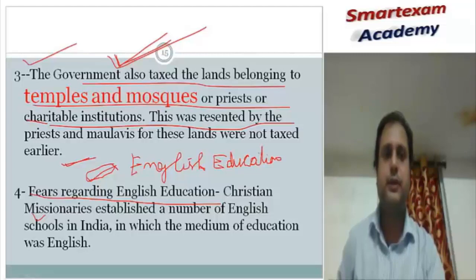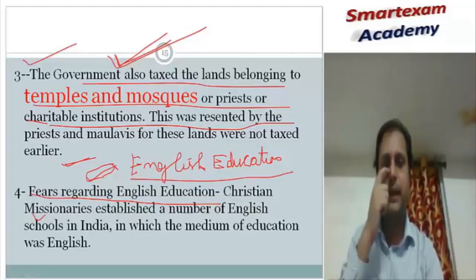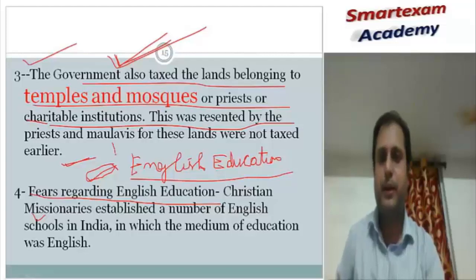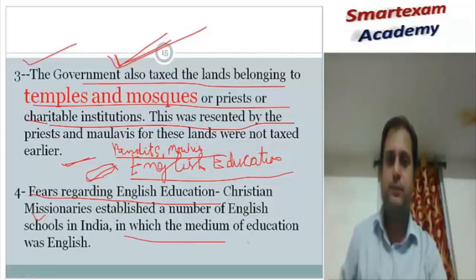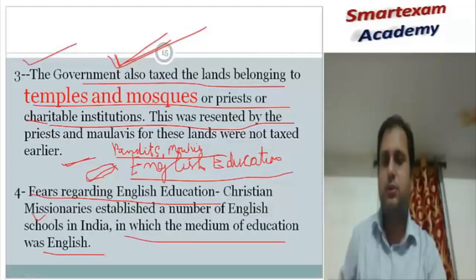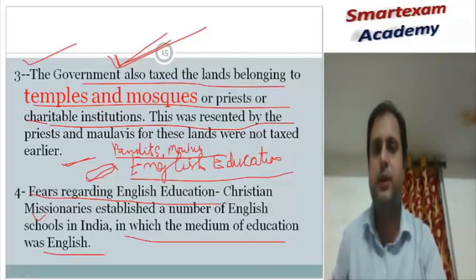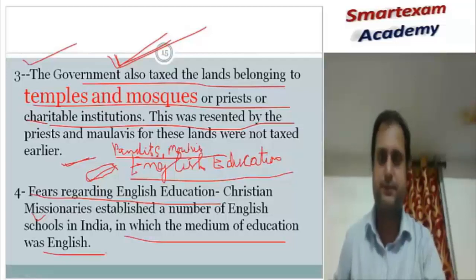So what would the Pandits and the Maulvis do? All the Pandits and the Maulvis were becoming jobless and they were not happy with the British Empire. So it was also another social cause behind the revolt of 1857.